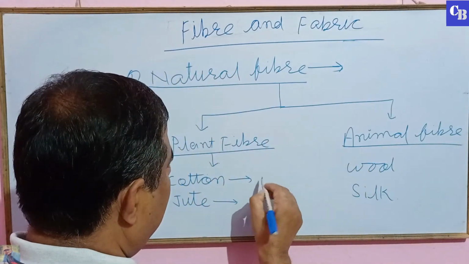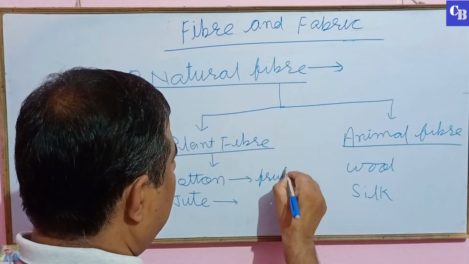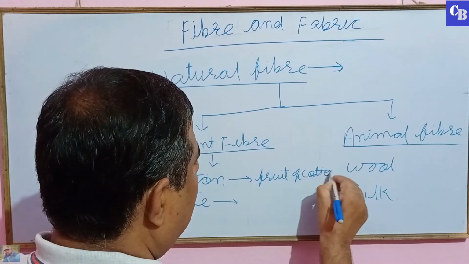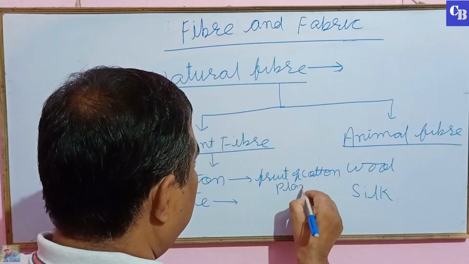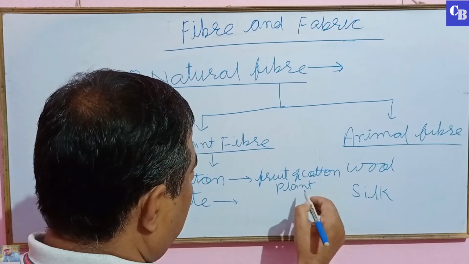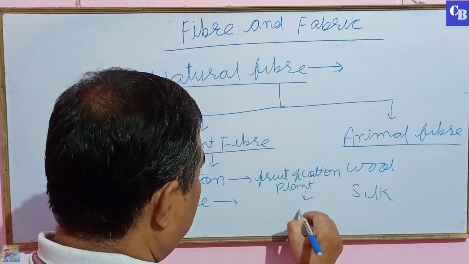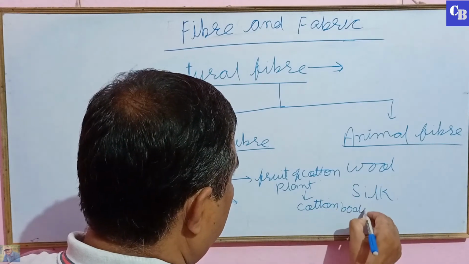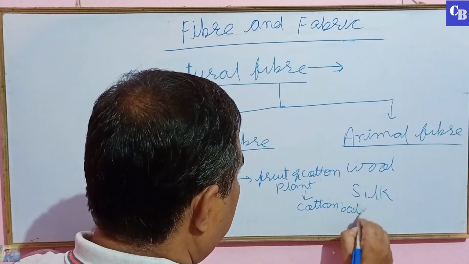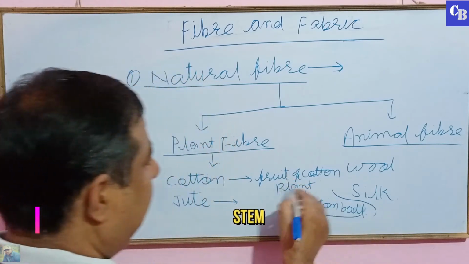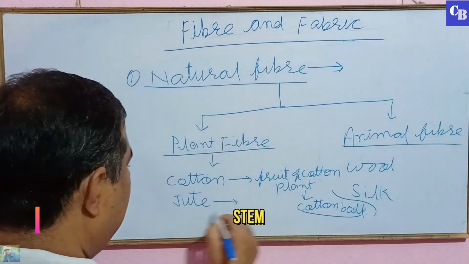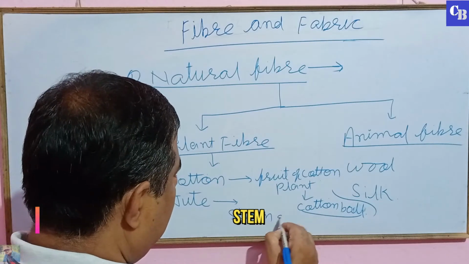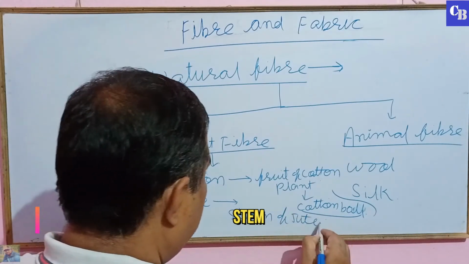Cotton is obtained from the fruit of the cotton plant, that is called cotton ball. Cotton ball is the fruit of the cotton plant, and jute is obtained from the stem of the jute plant.